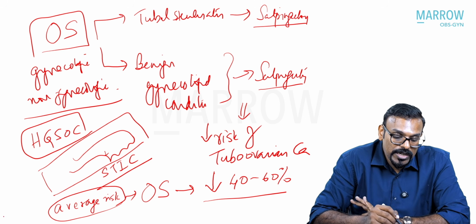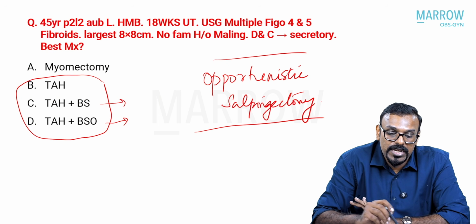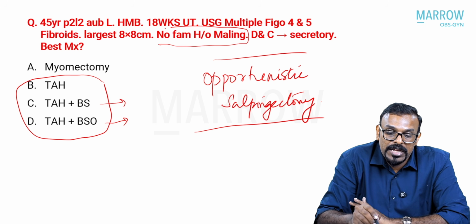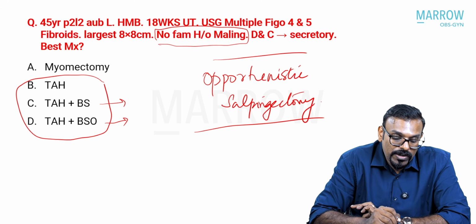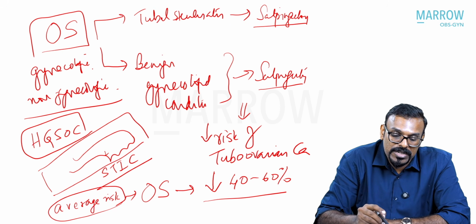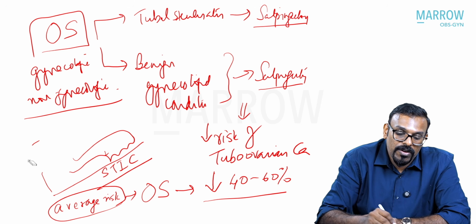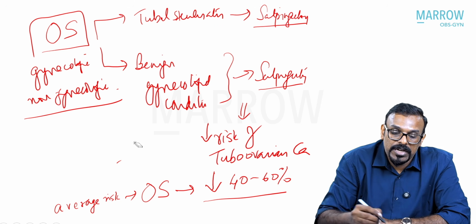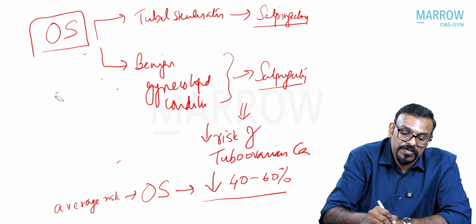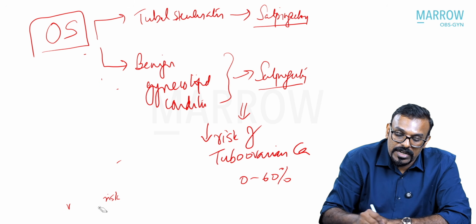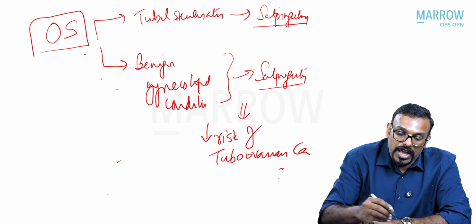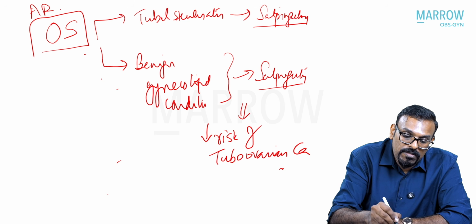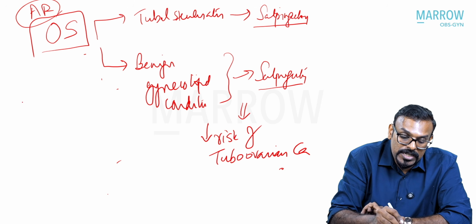So again, the importance of that in the question can be seen. She does not have any family history of any malignancy. What if she already had a family history of malignancy, or she had any kind of genetic predisposition to it? She becomes a high-risk candidate. So for average risk, as we said, we will give opportunistic salpingectomy.